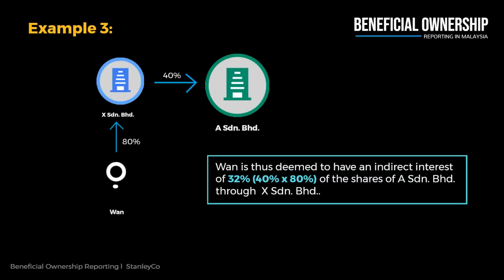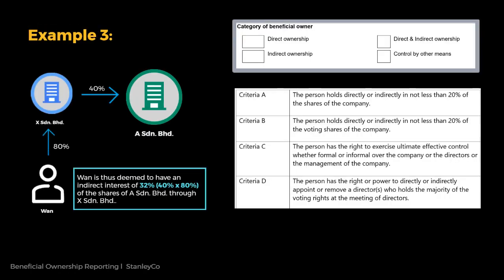Example 3. Company X holds 40% of the shares in Company A, with 1 owning 80% of Company X. 1 is thus deemed to have an indirect interest of 32%, 40% x 80%, of the shares of Company A through Company X. As a result, he is regarded as the ultimate owner and BO of Company A through indirect ownership. 1's name and particulars must be recorded in the register of BO.